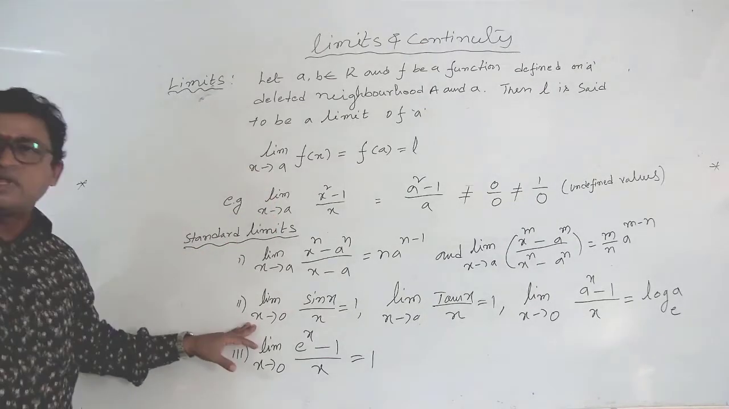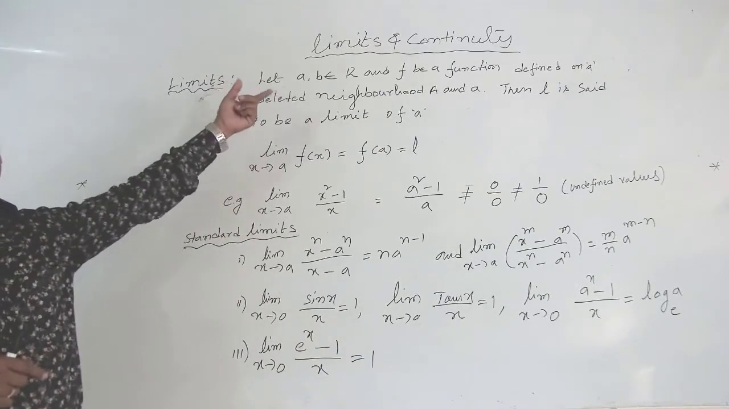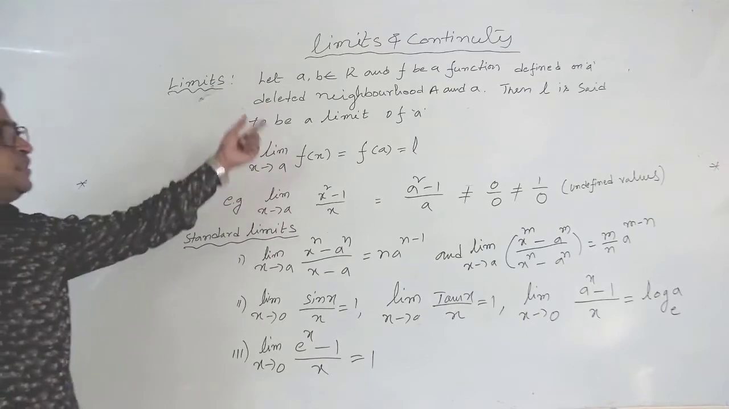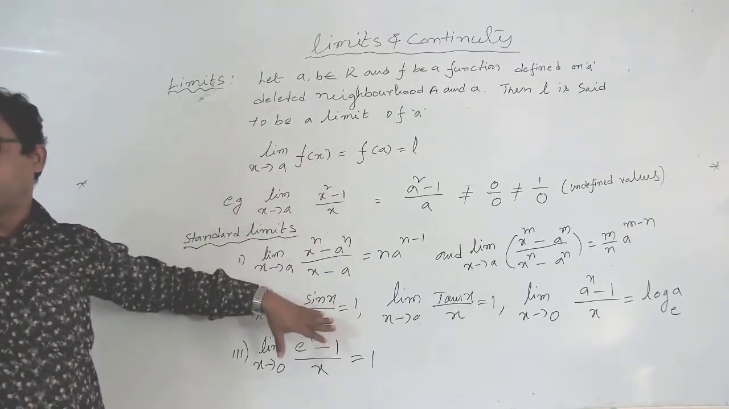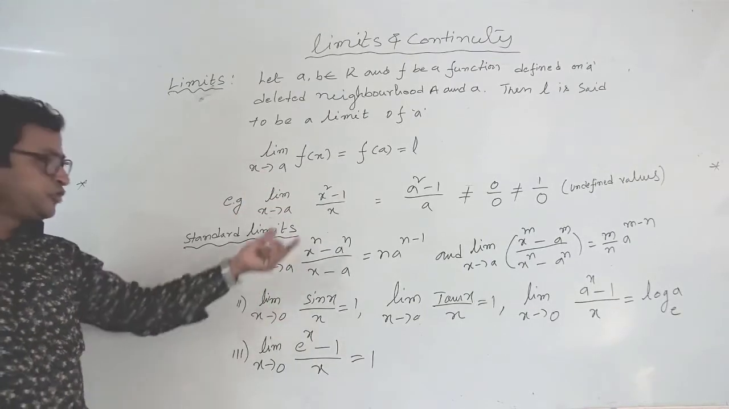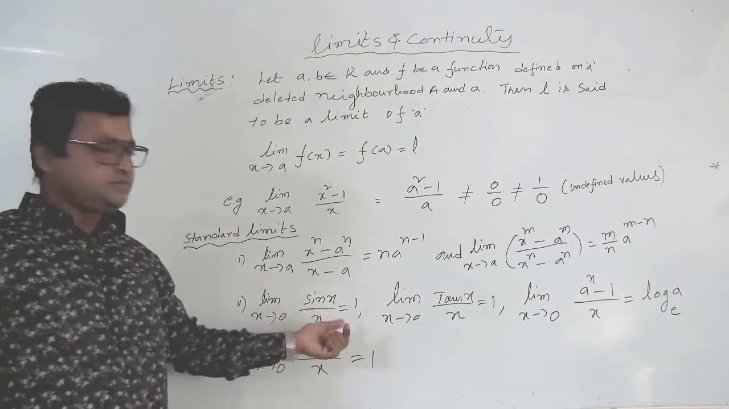All these formulas are on the last page of the textbook, limits and continuity, the 8th chapter in the 1B. Write all those formulas and learn them. If you know these formulas, then only can we solve the problems. Okay, next.